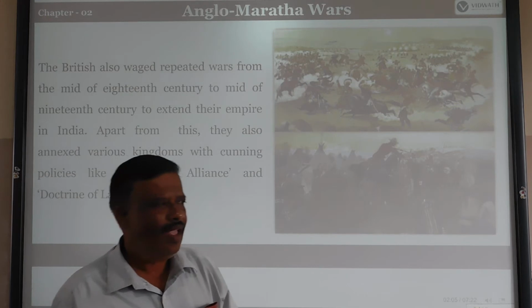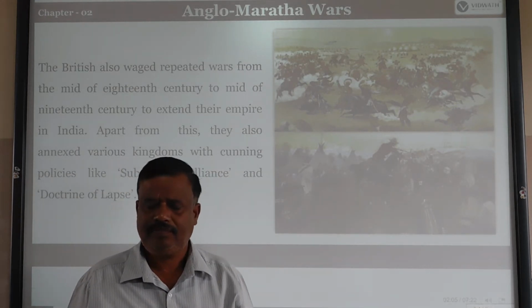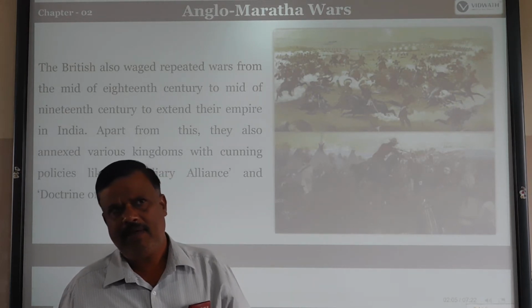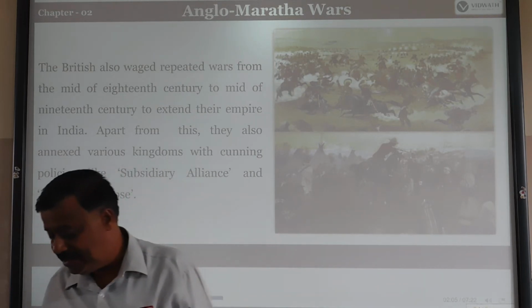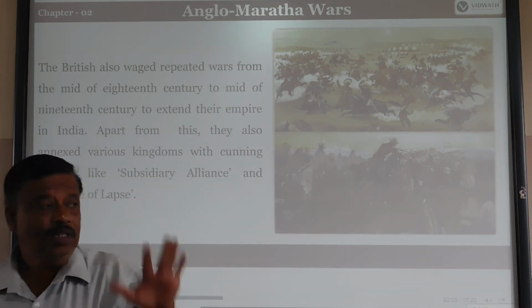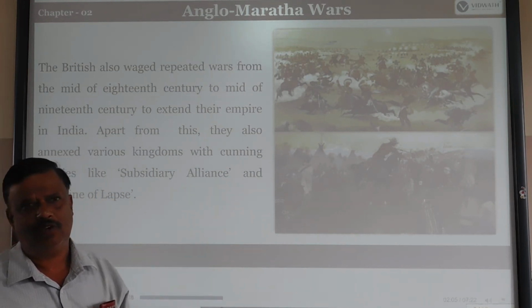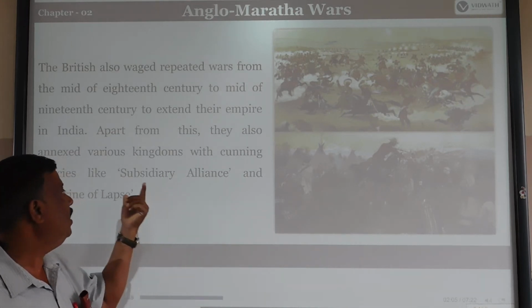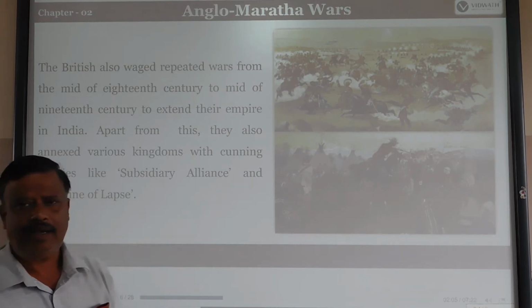The Marathas had great ambitions to expand their empire within the Maratha provinces. But during that time, the Britishers also implemented two important cunning policies to suppress the Indian kings, particularly the Marathas, Mysore, and the Sikhs. These are the subsidiary alliance and the doctrine of lapse.